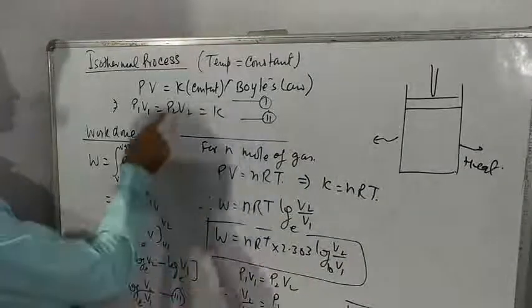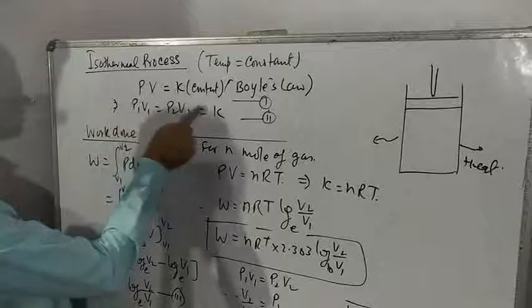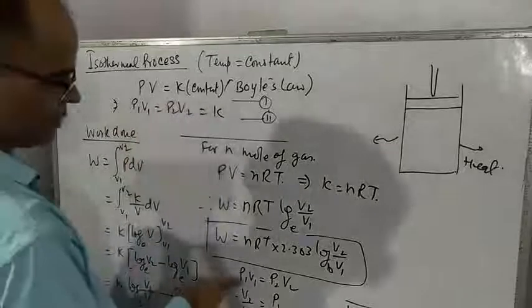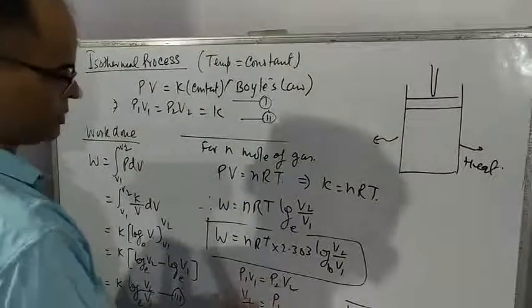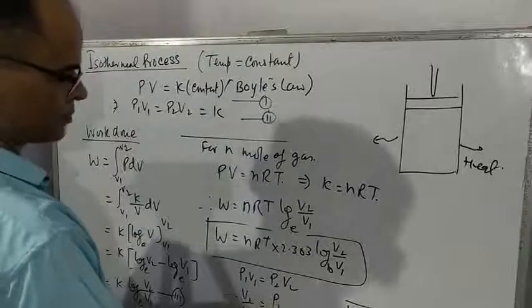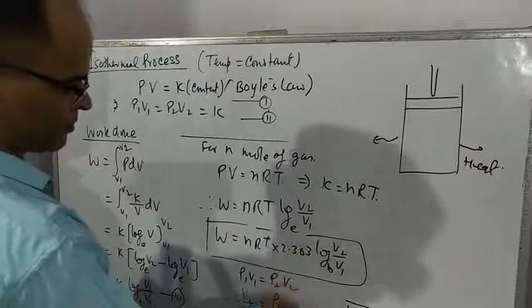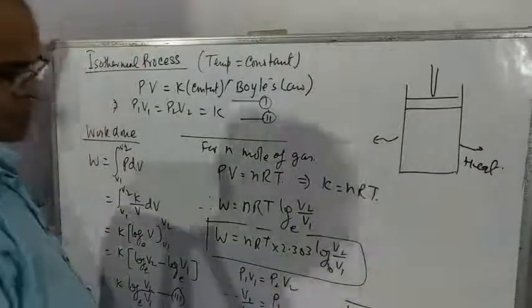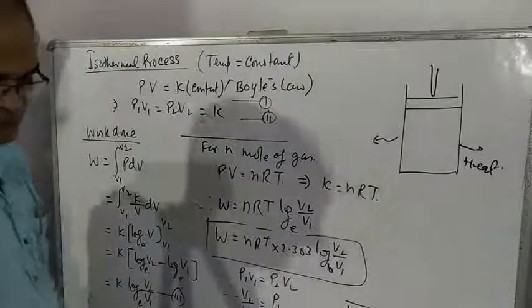Now for isothermal process, you can write P1 V1 is equal to P2 V2. From here you get V2 by V1 is equal to P1 by P2. Now transfer this value here, you get another equation of work done in terms of pressure.